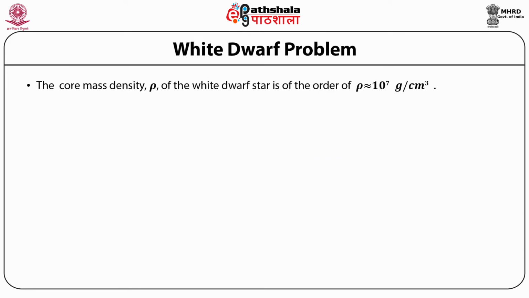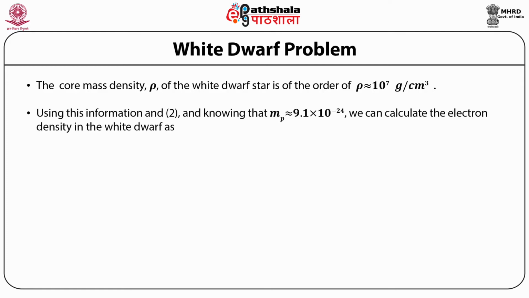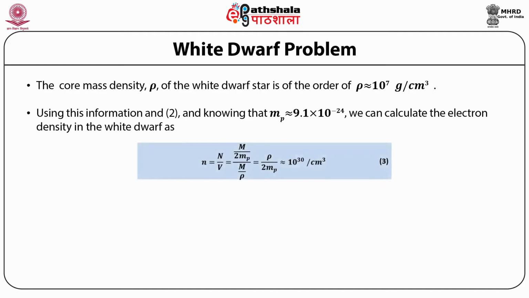Secondly, the core mass density rho of the white dwarf star is of the order of 10^7 grams per cubic centimeter. Using this information, and knowing that the mass of the proton is approximately 1.67 × 10^-24 grams, we can calculate the electron density in the white dwarf as n = N/V = (M/2mp) divided by (M/rho), which is equal to rho/2mp, which is approximately 10^30 per cubic centimeter.